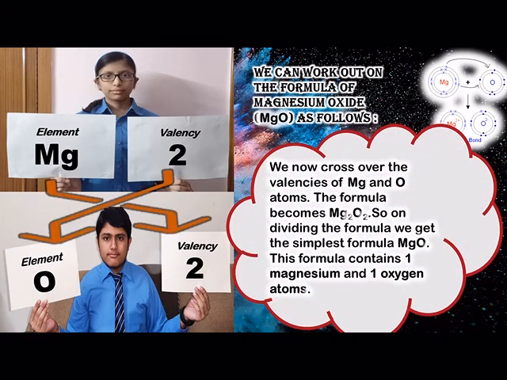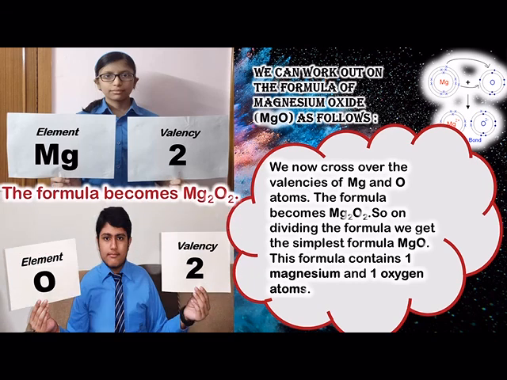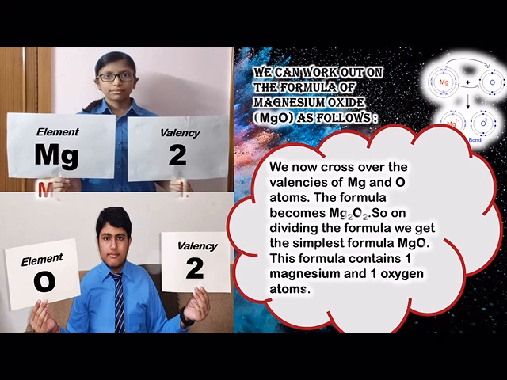We now cross over the valencies of Mg and O atoms. The formula becomes Mg2O2. This formula contains 2 magnesium atoms and 2 oxygen atoms, having a common factor of 2. So, dividing this formula by the common factor of 2, we get the simplest formula MgO. Thus, the formula of magnesium oxide is MgO.